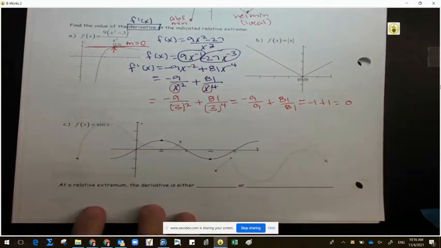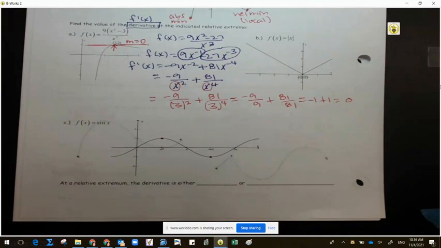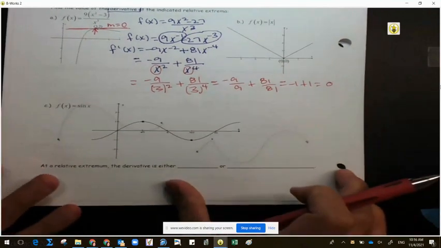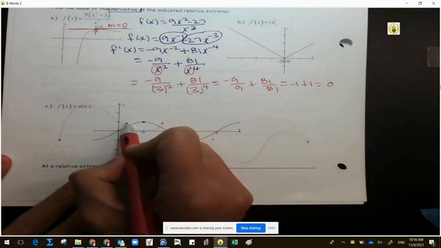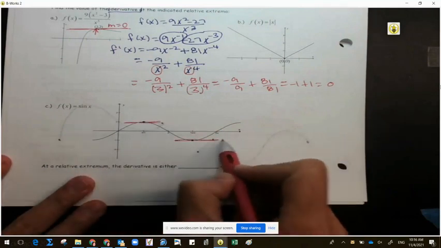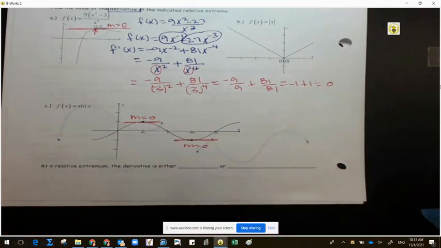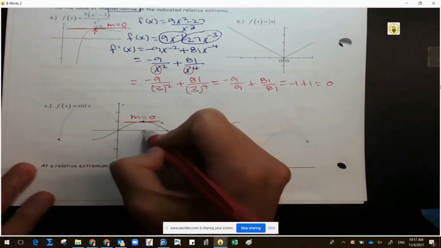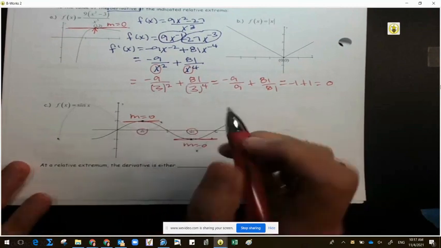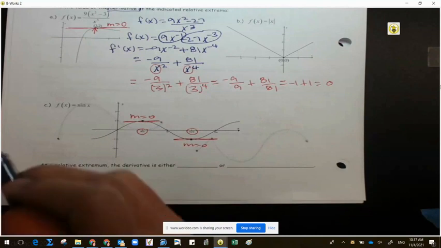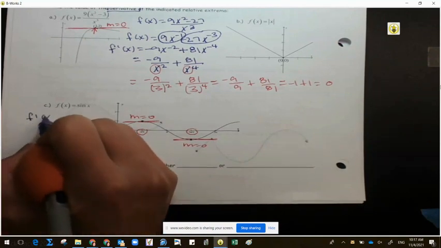How many points are we wanting to test on this one? How many dots are given? 2. So let's go ahead and write our anticipated horizontal tangent, and we know our slope is 0. You didn't have to know that at the beginning, but just know that is what we are going to get to in the end. Circle the x value. We are going to plug it in the end. And let's find f prime of x.